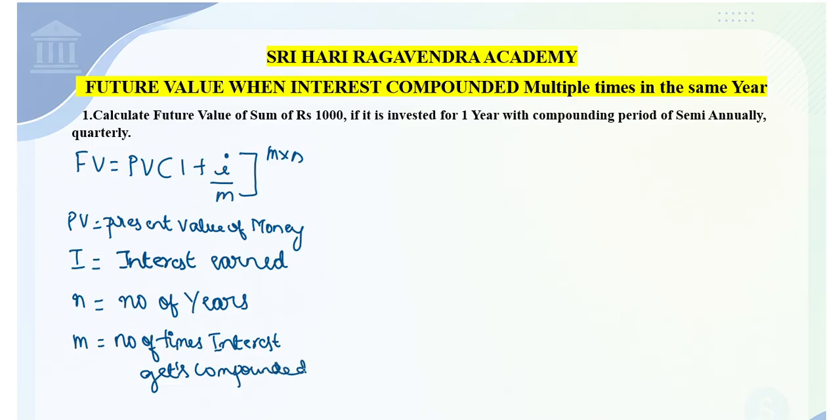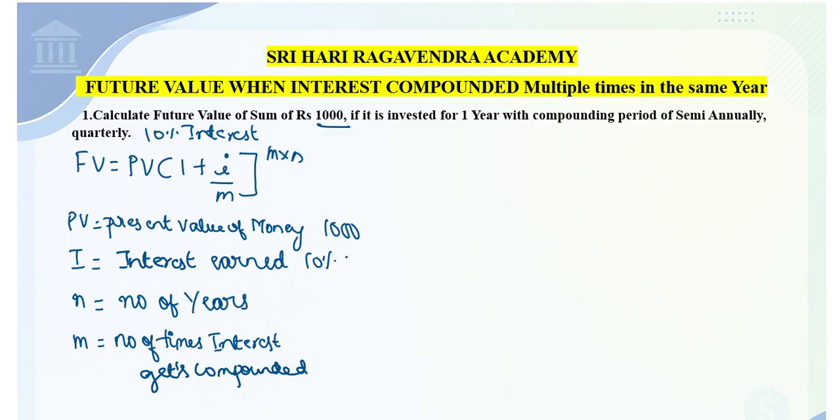Now we will analyze this problem. What is the present value of money? Calculate the future value of a sum of 1000. So as of today, our present value of money is 1000, which we are investing. Interest is not given, so let us assume it as 10% interest. Calculate the future sum of rupees 1000 if invested for 1 year with a compounding period of semi-annually and quarterly at 10% interest. So interest is 10%.